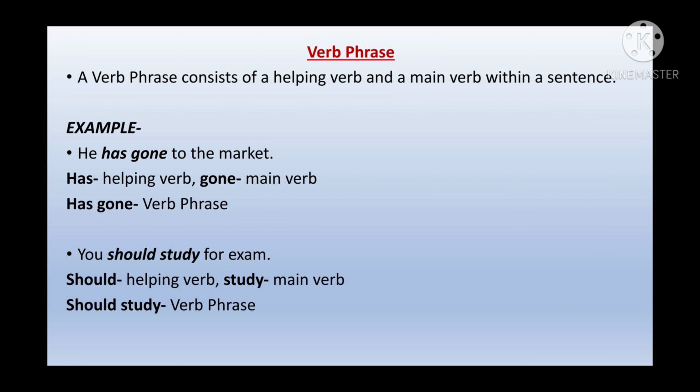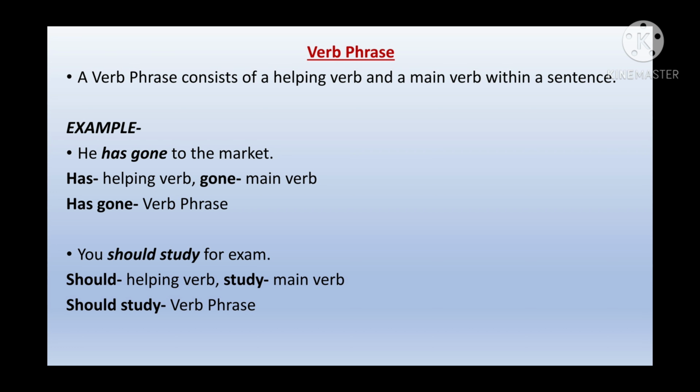What is a verb phrase? A verb phrase consists of a helping verb and a main verb within a sentence. So a verb phrase has a helping verb and a main verb. As we know, verbs are divided into two categories, the main verb and helping verb. Main verbs have their own meaning, all right, and helping verbs help the main verb or help to understand the sentence better. Those are the helping verbs.